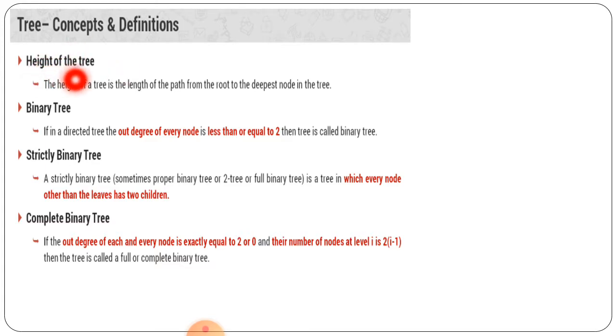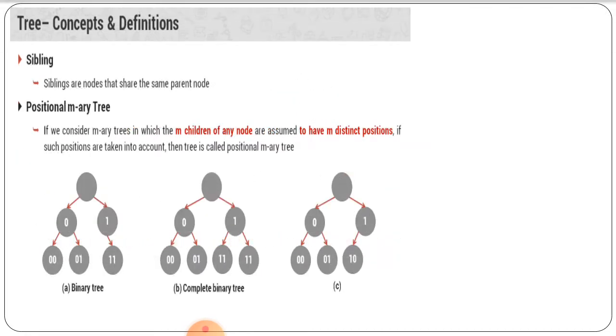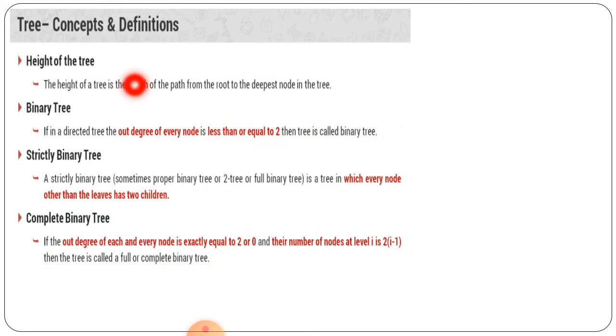So here, first of all, the height of the tree. What is the height of the tree? That is the length of the path from the root to the deepest node in the tree, we can say. So here suppose the example is here. Suppose the deepest node is this one. This is the first root node, the starting, and this last one is the deepest node. So whatever the height is here, that is the path, that is 1, 2. The 2 is the maximum height of this tree.